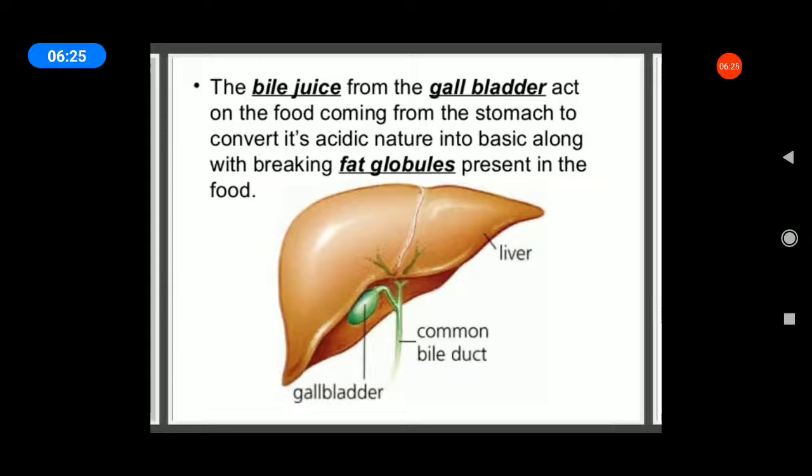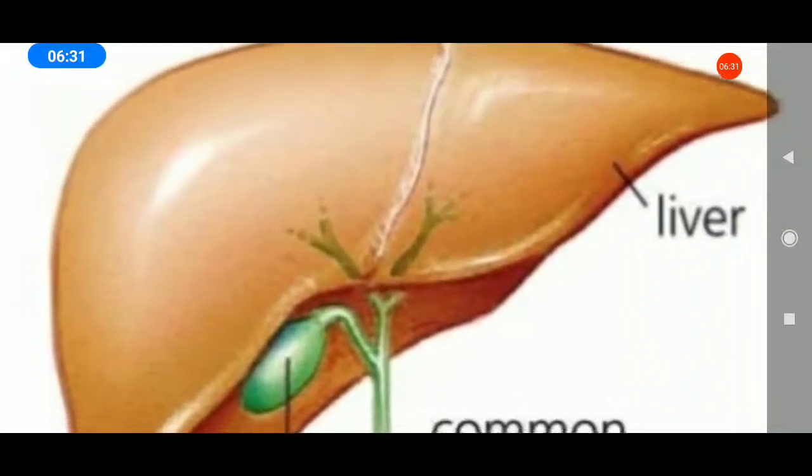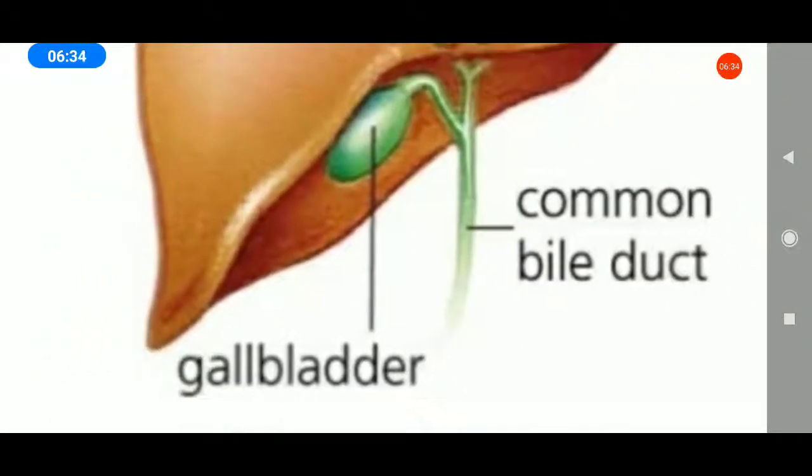This is a liver. This one is a liver diagram. Bilobed liver, the common bile duct. This one is a bile duct. This one is a gallbladder.